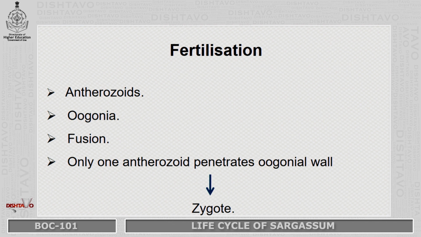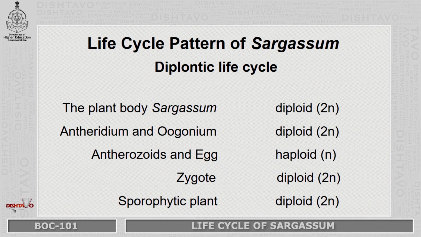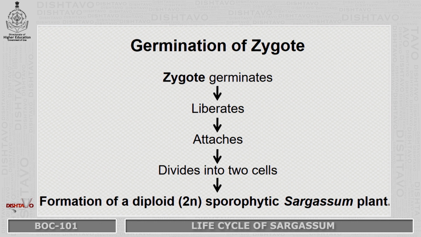Once the zygote is formed, the zygote starts germinating. The zygote germinates while it is still attached to the oogonium with the help of a mucilaginous stalk. Now, once the wall of the oogonium dissolves, the zygote is liberated.